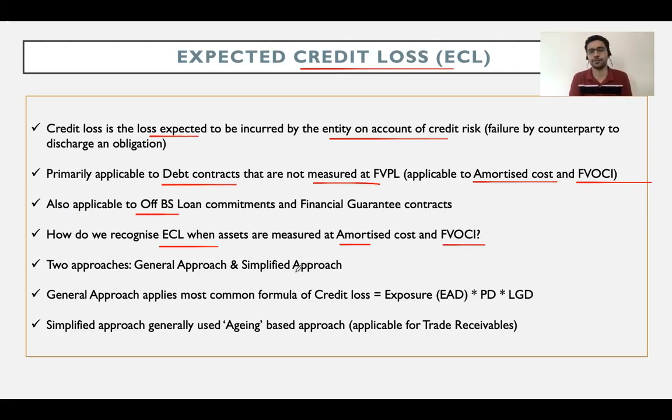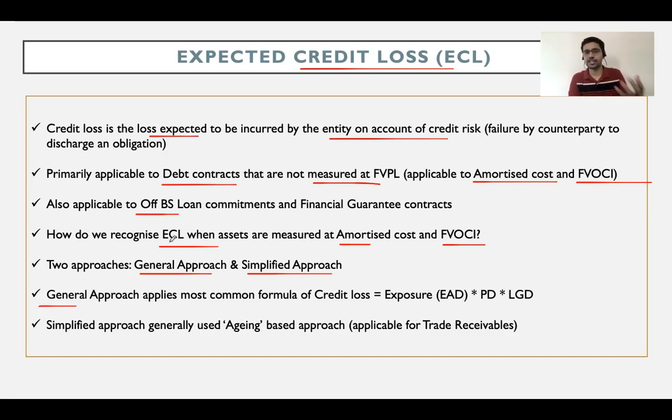and off-balance sheet exposures. There are two broad-based approaches that the accounting standard IFRS 9 actually permits. One is called the general approach. The other is called the simplified approach. Two approaches, general and simplified. There's a third category called purchased or originated credit impaired, POCI, purchased or originated credit impaired asset, which I will come to at a later point in time. For now, you can think that we just have two approaches, which is general and simplified.